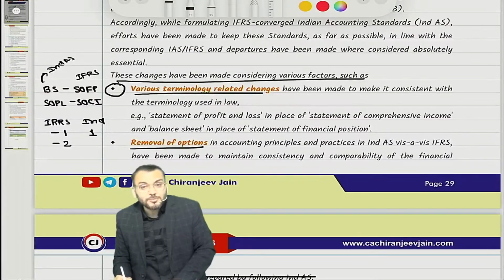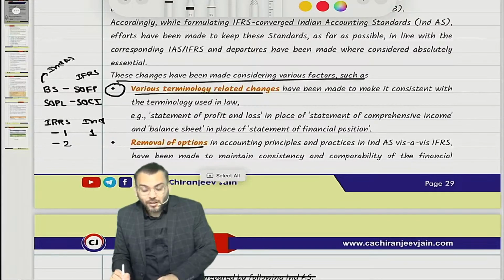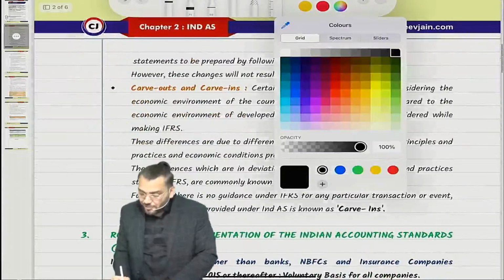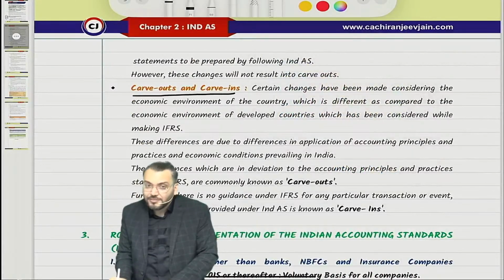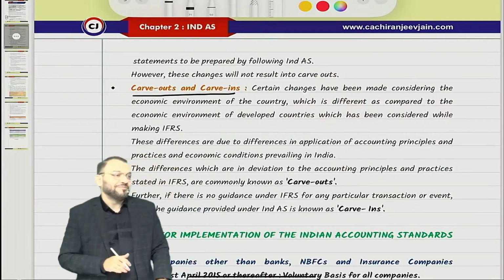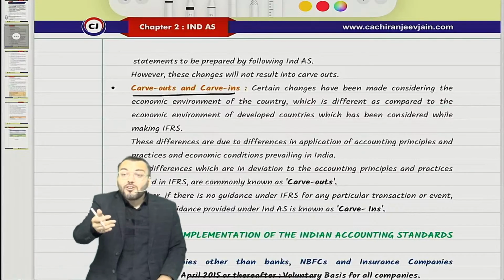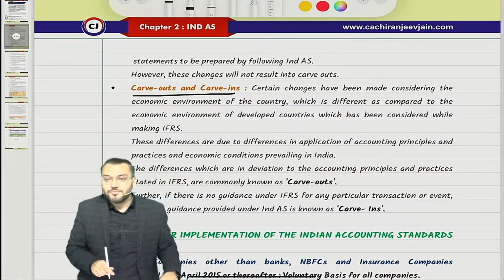I hope this first point you understand. Correct. Now, the last difference is known as carve out and carve in. This is actually a difference. So what is carve out and what is carve in that we need to understand?